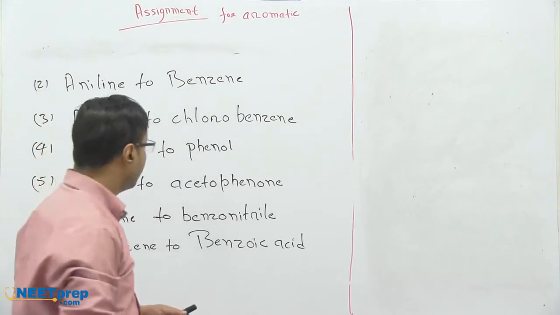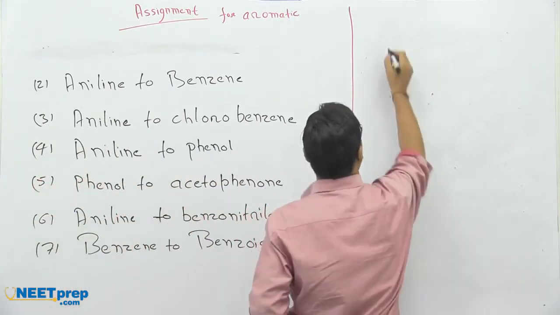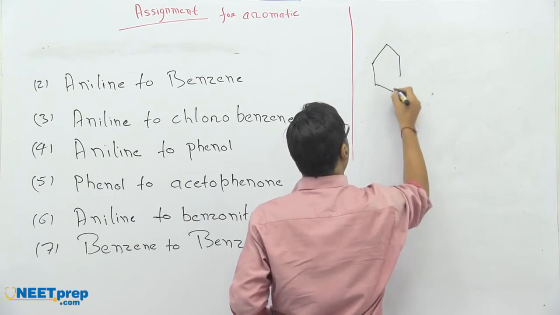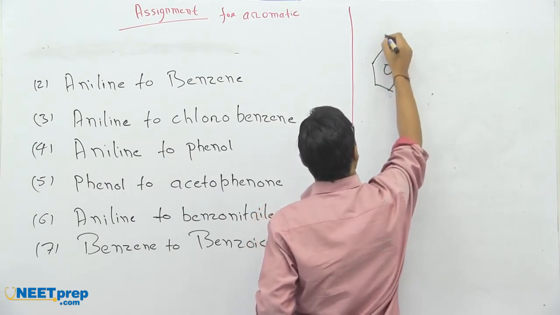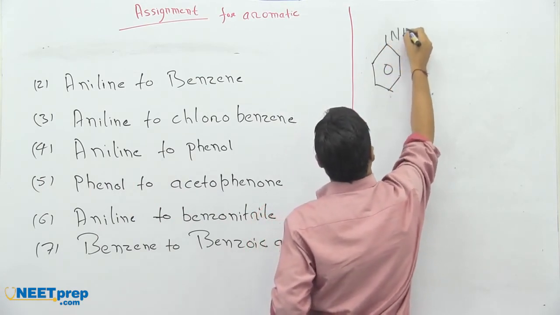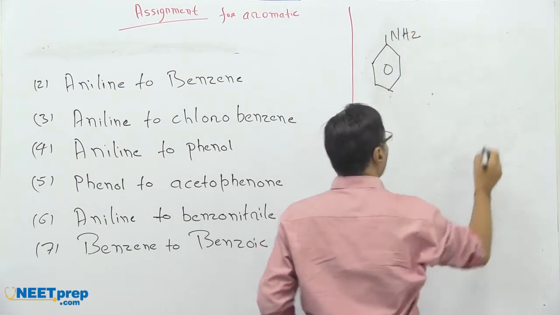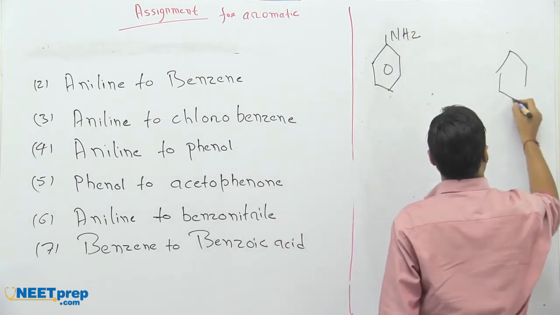Aniline to benzene. It's aniline and we have to go to benzene.